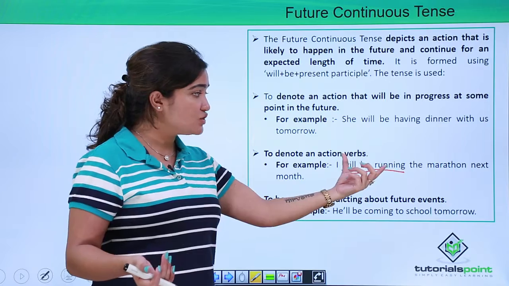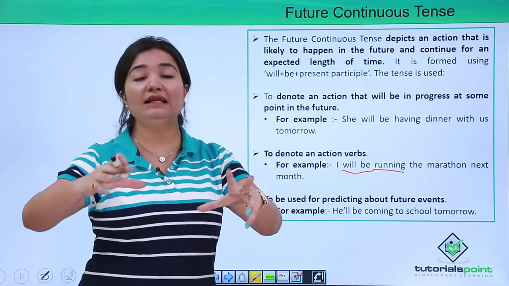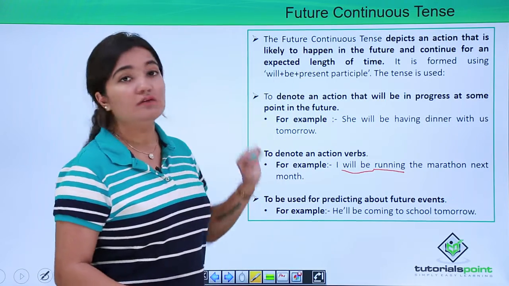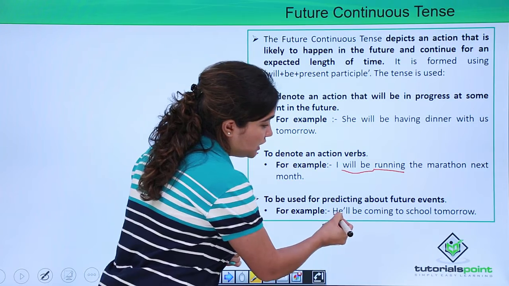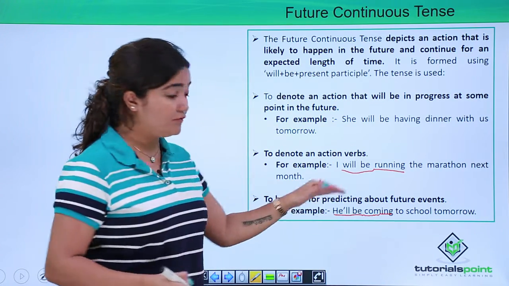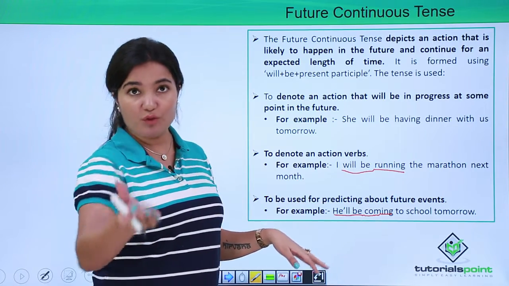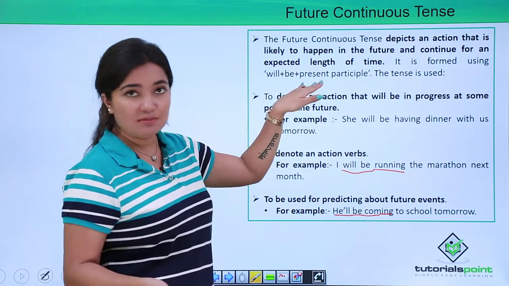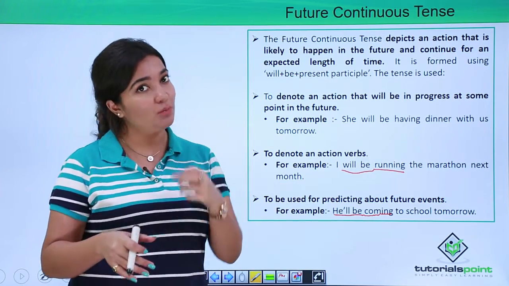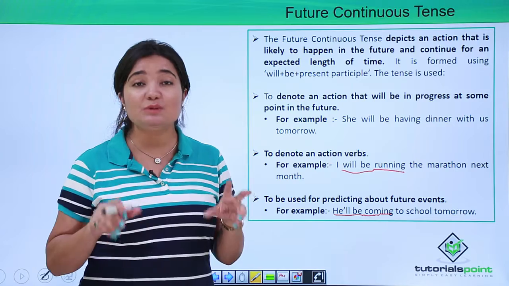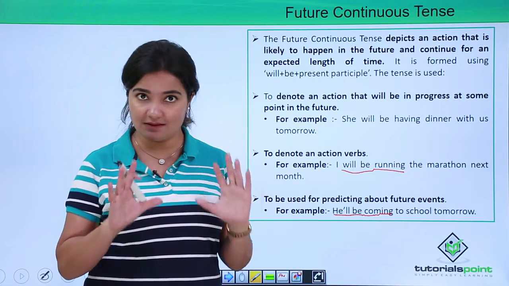When you see this combination, it should directly click in your mind that this is your future continuous tense. Or else, here also, he will be coming. So, will be plus coming. What is coming? Coming is the ing form of the verb, which only means your present participle. So, very easy to gauge, nothing tough. Will be plus your present participle is what will tell you whether it is a continuous tense or not. Easy?